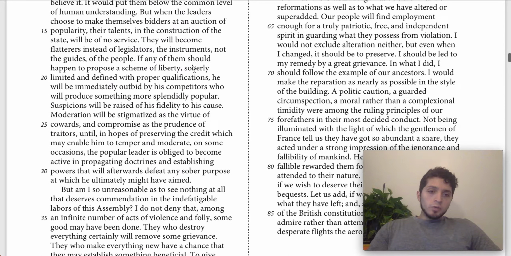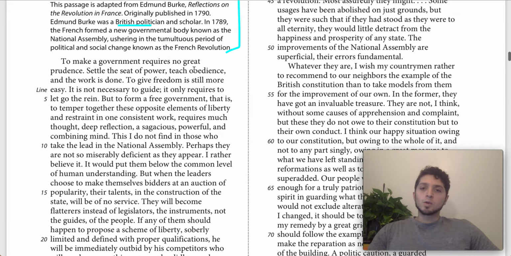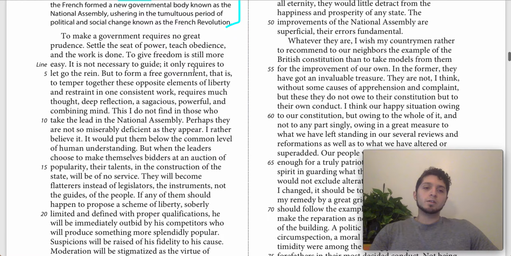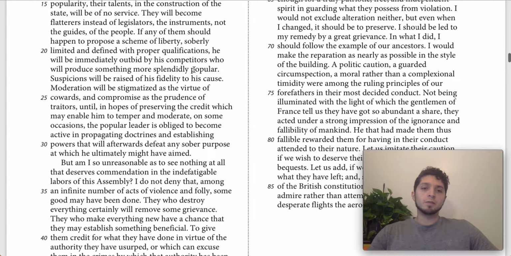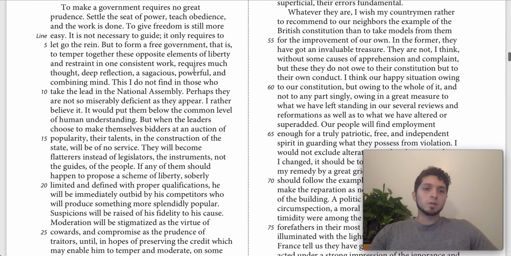Good. So this is kind of a hard one. This is the historical passage. Some of the language is a little bit challenging, but let's see if we can break it down and simplify it for you. So let's start with the first paragraph here.